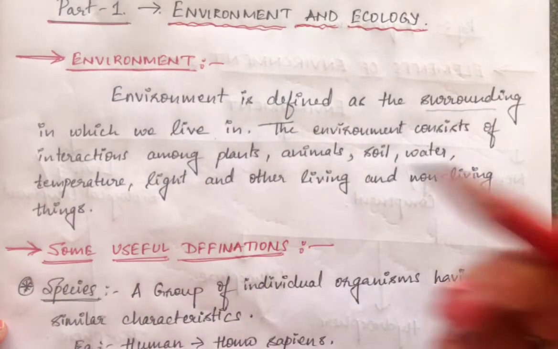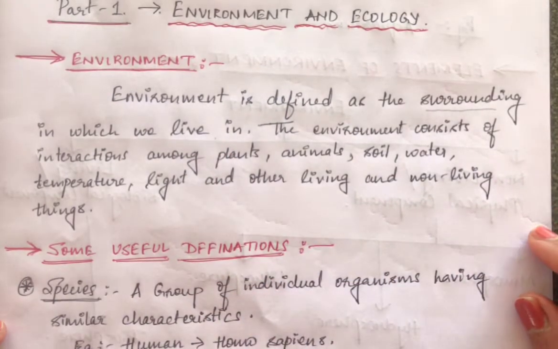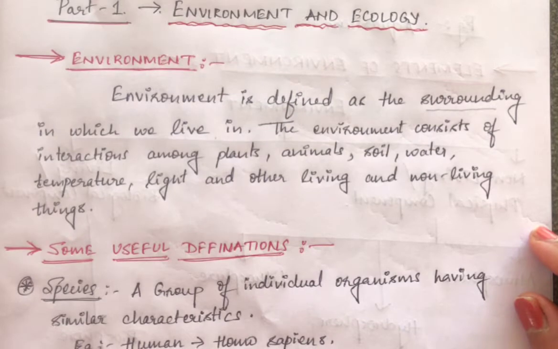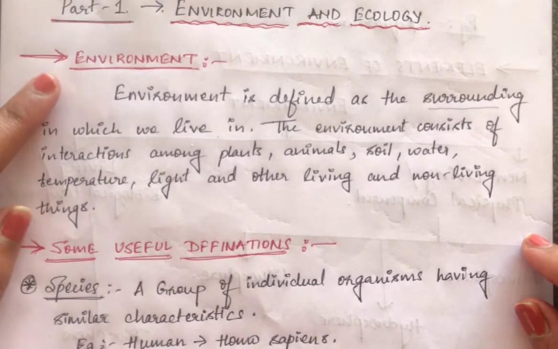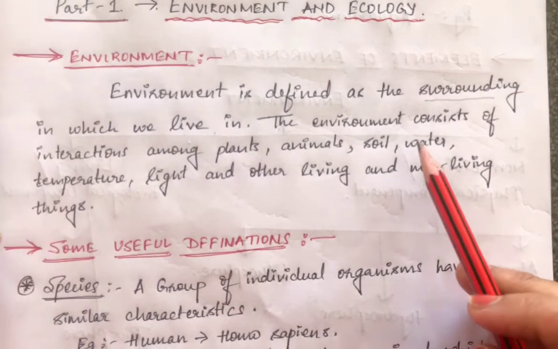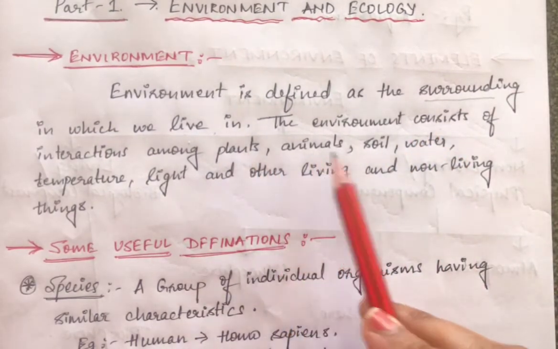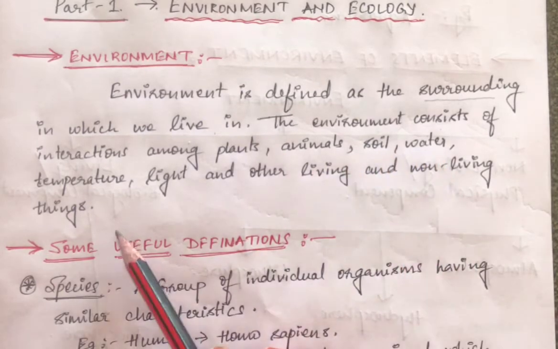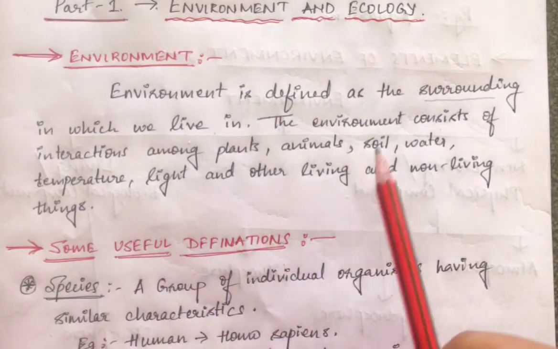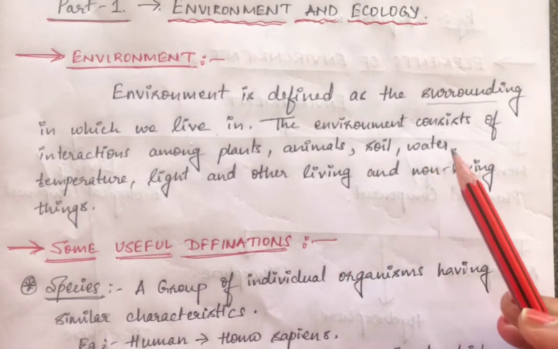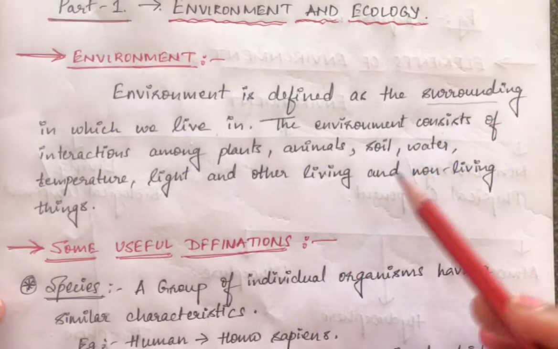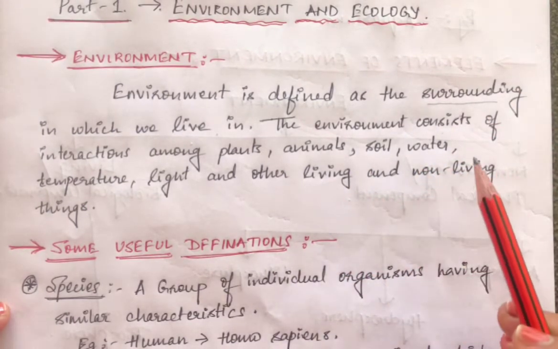Wherever we see ourselves, all our surroundings, which consist of the living environment and the non-living environment, all this is nothing but my environment. What does this environment consist of? It consists of plants, animals, soil, water, temperature, light, air, all these are present in my environment, and also the interactions between living and non-living things.